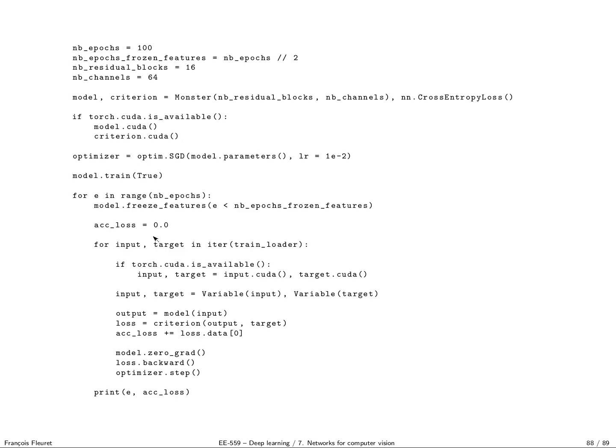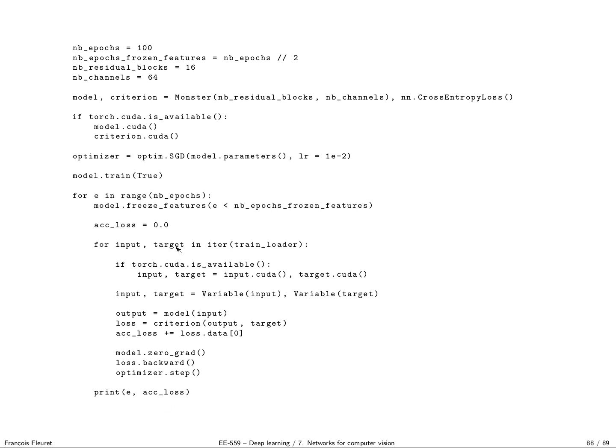And the training now looks like that. It's simply the number of epochs, how many times I'm going to freeze AlexNet features, which I decide arbitrarily is going to be half the epochs, how many residual blocks, how many channels. At the beginning of the epochs, first I put my model in train, this is done by default, but then I freeze: if I have done less than half the epochs, I freeze the features, so this will call recursively into the feature module of my network and set requires_grad to false.